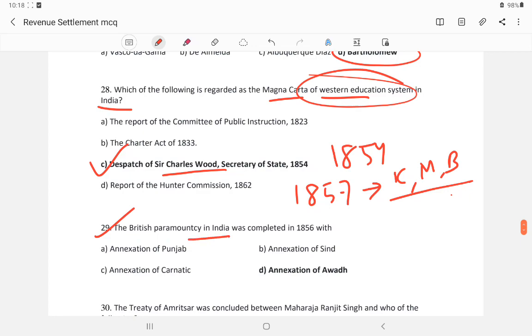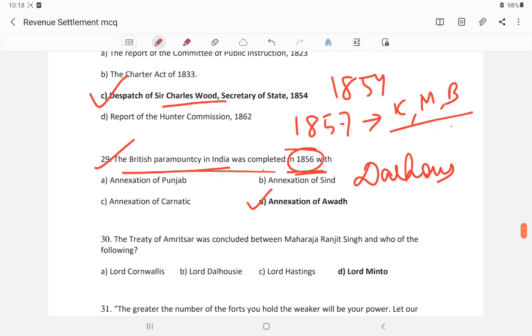The British Paramountcy of India was completed in 1856. In 1856, Lord Dalhousie annexed Awadh on the grounds of maladministration. After this it was the last stage. The British did not expand the empire after the Government of India Act of 1858.